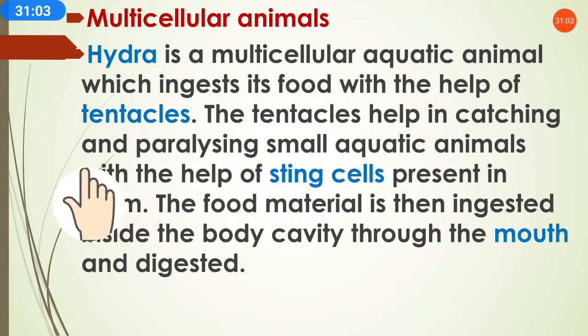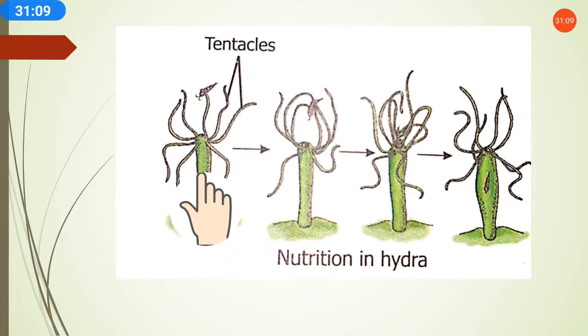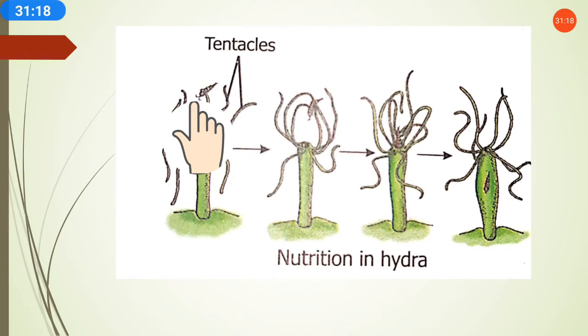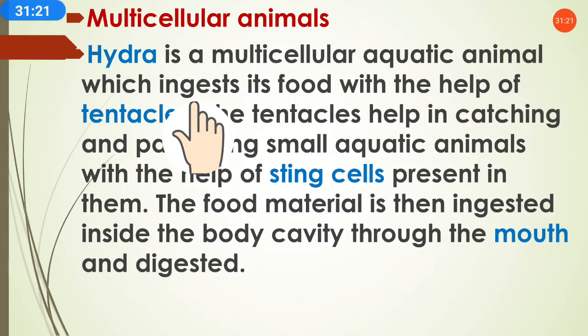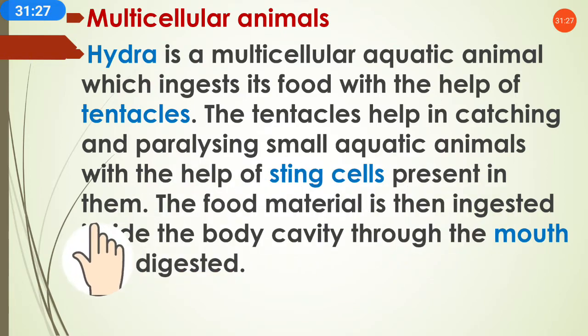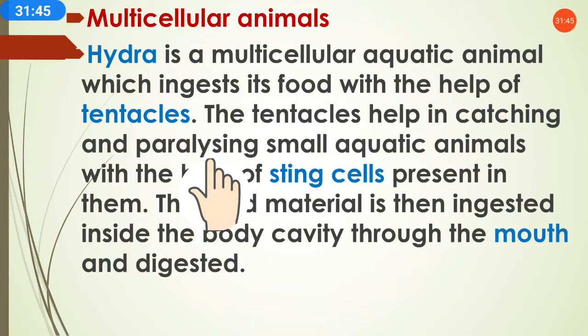The tentacles help in catching and paralyzing small aquatic animals. So this Hydra takes the small insects and small animals which are present in the water. Through this it catches its prey. Prey means hunting other animals. With the help of sting cells present in their tentacles, it will bite these animals and absorb all the nutrients from them, and through these tentacles this absorbed nutrient will enter into the body of Hydra.